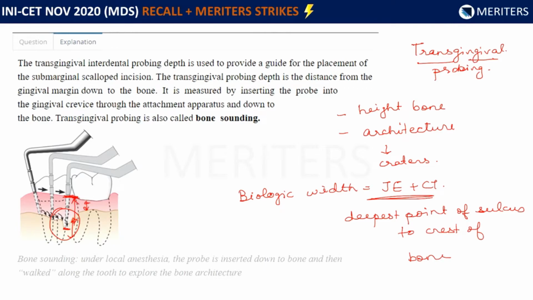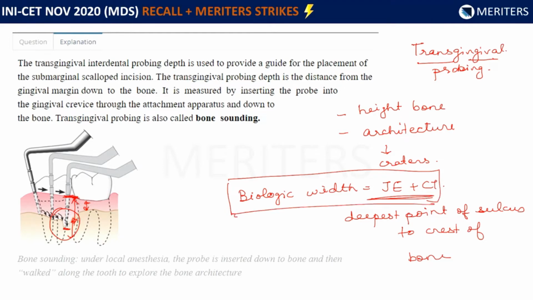Now we need a minimum biologic width for a proper periodontal support to the tooth. If there is any violation of the biologic width, that means we are going to see more periodontal changes in form of recession and bone loss. So this helps us understand the amount of biologic width or the attached mucosa to the tooth.